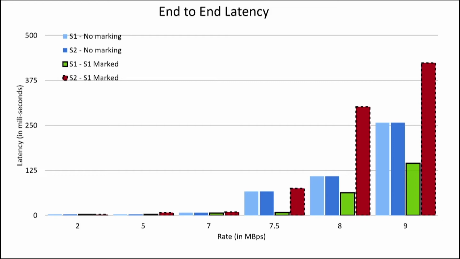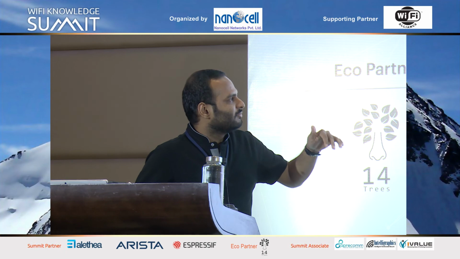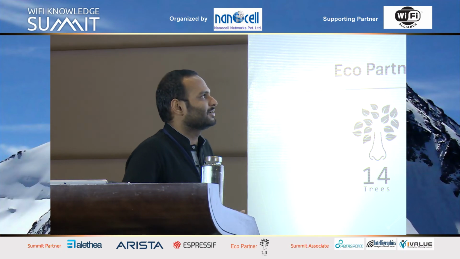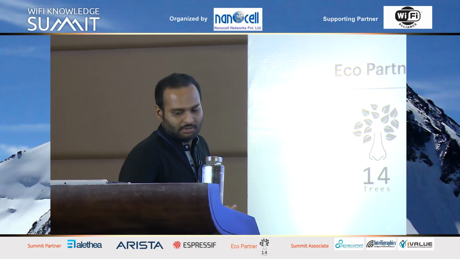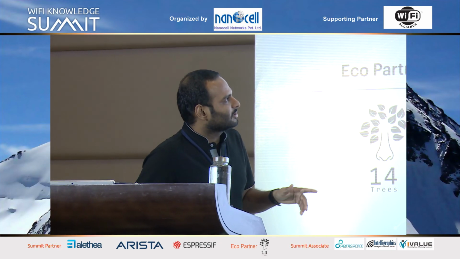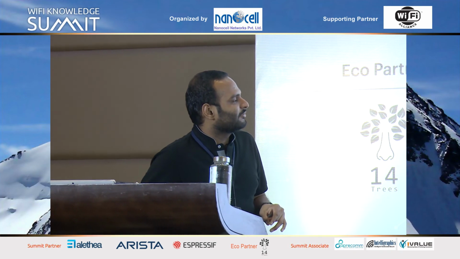So this was the bottleneck of the link that we are using, a 20 megahertz link, and after that there were packet losses. If we move from 9 to 10 Mbps, there were huge packet losses. This was the major conclusion that we saw in the downlink when we mark the packets versus when we don't mark the packets. So this was the effect of packet marking that we saw.